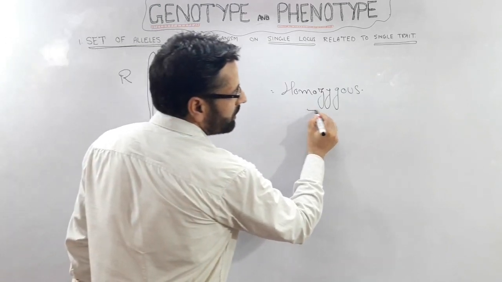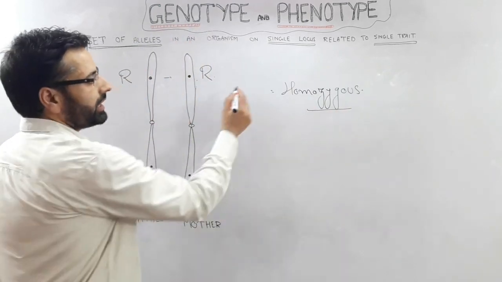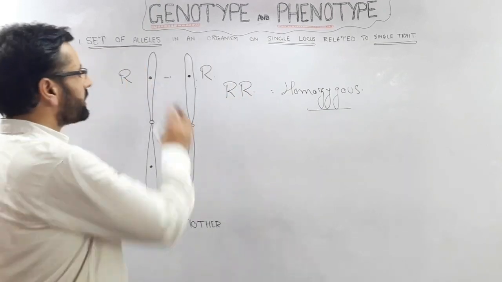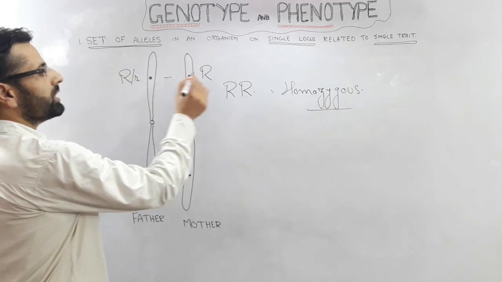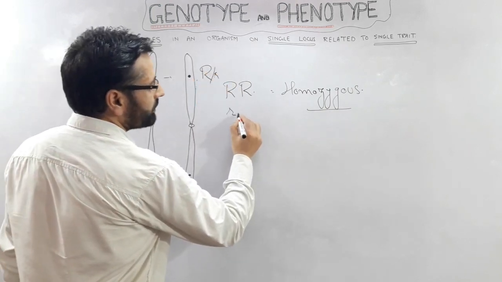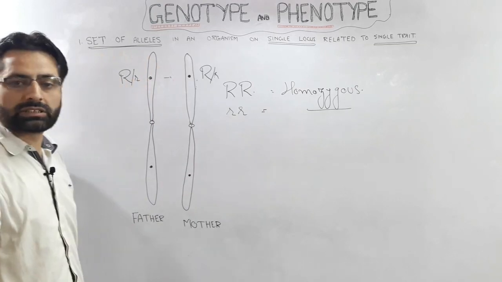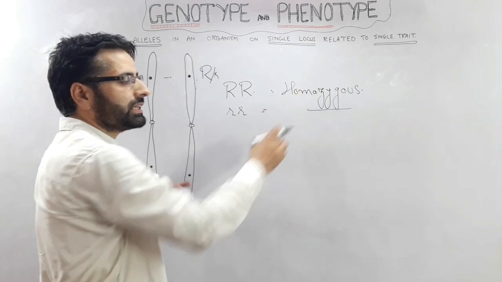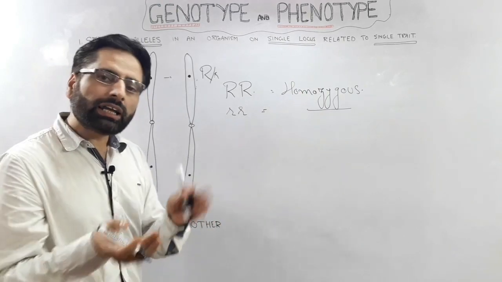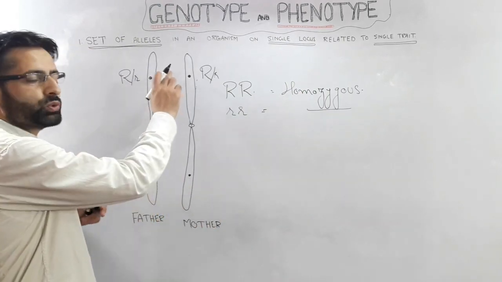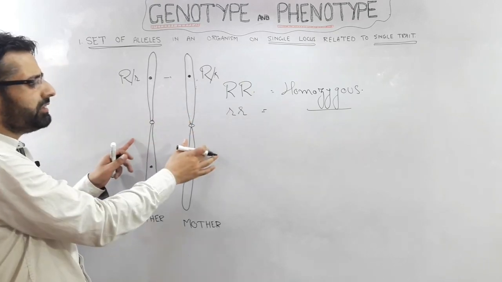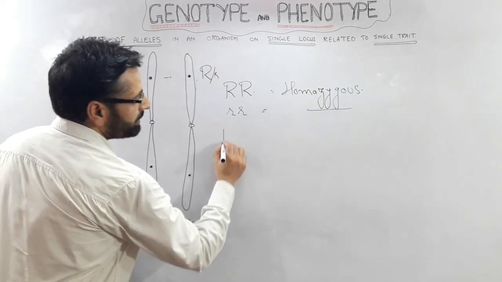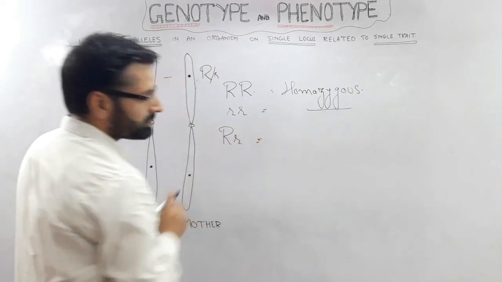This condition is called the homozygous condition, and here you can represent it as capital R, capital R, or it may be the case like this, small r, small r. Then again we will be having a situation like this. These are same alleles, and this condition is called the homozygous condition. Another case is that if with respect to this locus, this individual has received different alleles from its parents, then the case may be like this, capital R and small r.